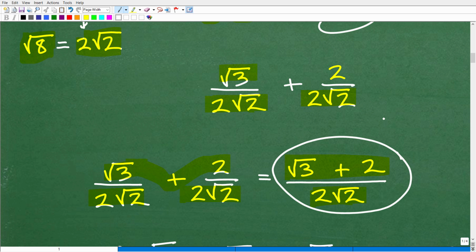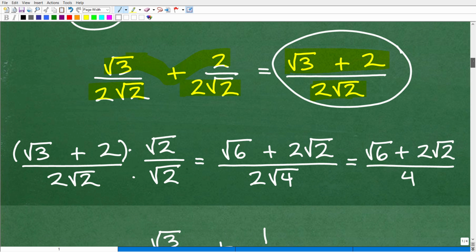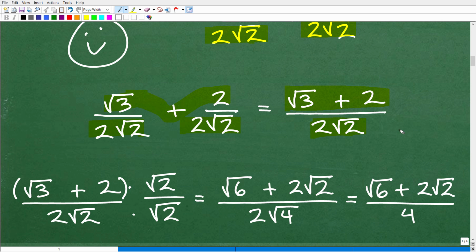However, matter of fact, how many of you got that? Right? If you got that, I will, in fact, give you a happy face. I'm not going to give you an A plus or 100% because we are not done. Okay. Now, why is this an issue? Well, in the denominator, we have a square root. We have what we call an irrational number. This square root of 2, we're not allowed to leave that down there. We have to do something called rationalize, okay? Now, that's a whole other topic, okay?